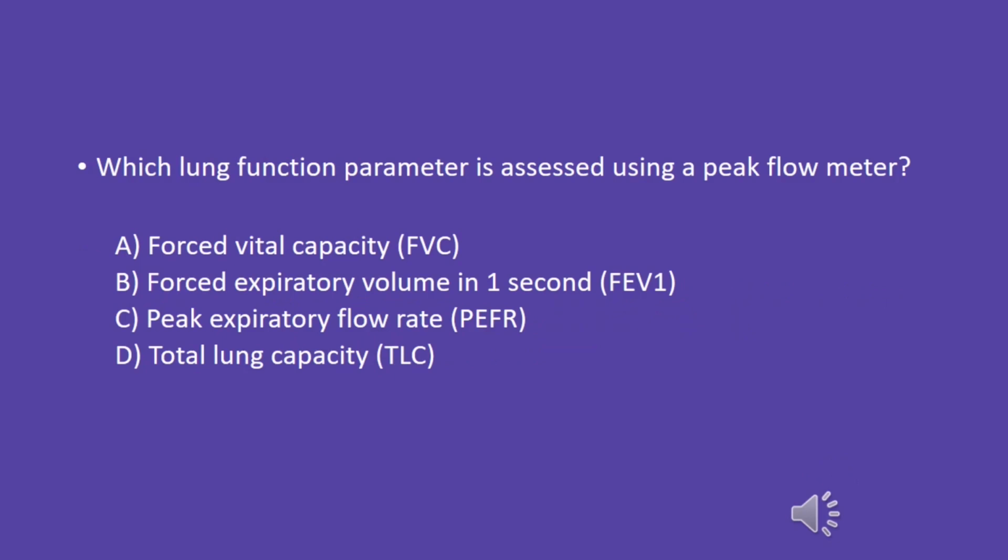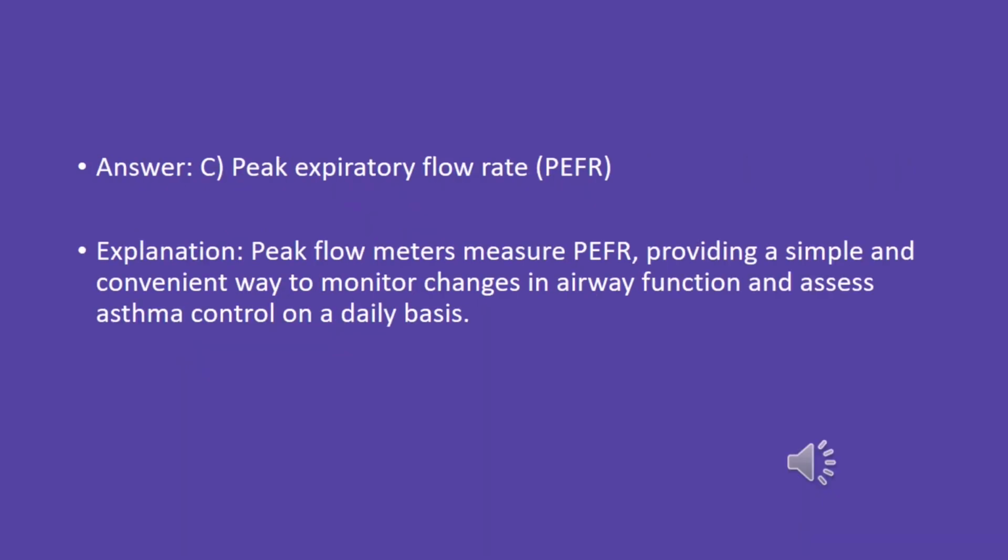Which lung function parameter is assessed using a peak flow meter? A. Forced vital capacity, FVC. B. Forced expiratory volume in 1 second, FEV1. C. Peak expiratory flow rate, PEFR. D. Total lung capacity, TLC. Answer: C. Peak expiratory flow rate, PEFR.